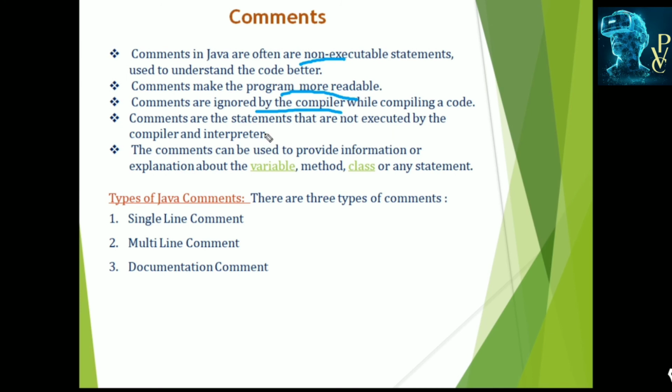And these are not executed by the compiler as well as the interpreter. And these are used to provide information or explanation about the variables, methods, classes, or any statements which we use in the programs. The Java comments can be classified into three types: single line comment, multi-line comment, and documentation comment.